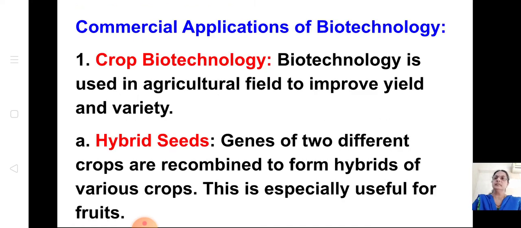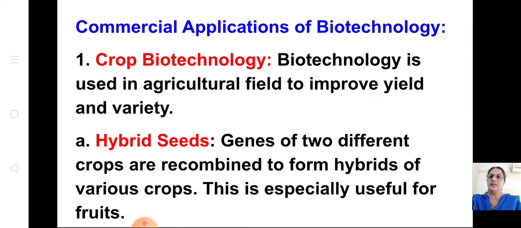Okay. Then what is a commercial use? This is important. Even in the board exam, this question, commercial use. It is about the hybrid seeds. All these we can give more importance and learn about BT cotton, BT rice. I'll explain that. That is important from the examination point of view also.